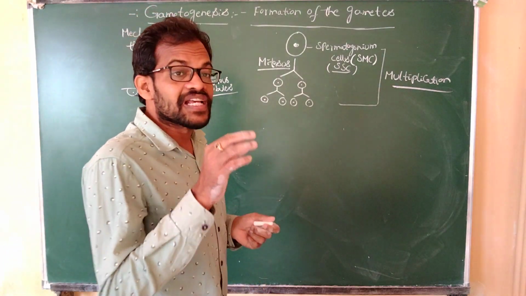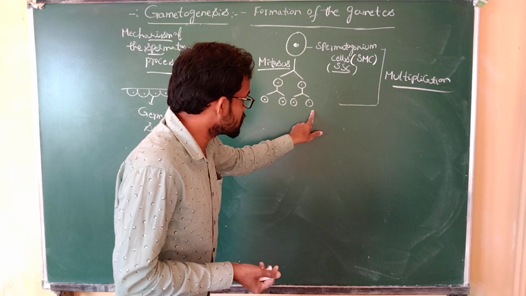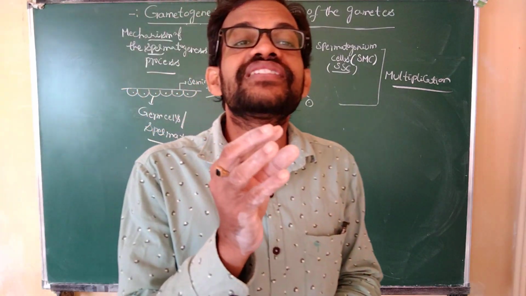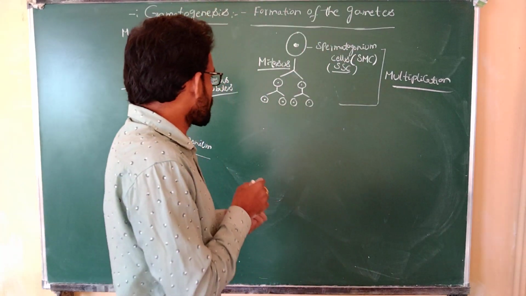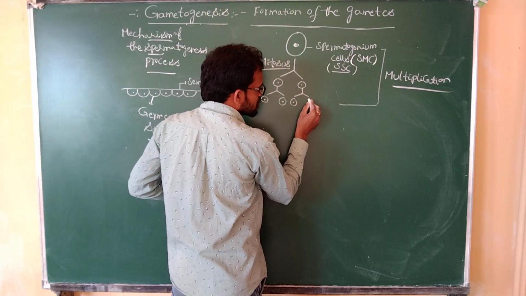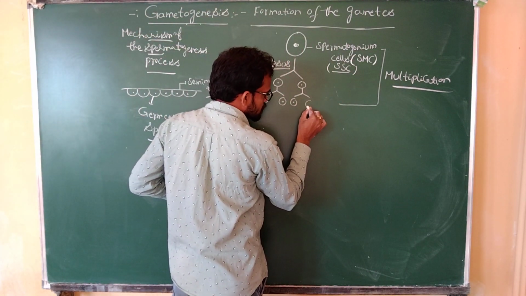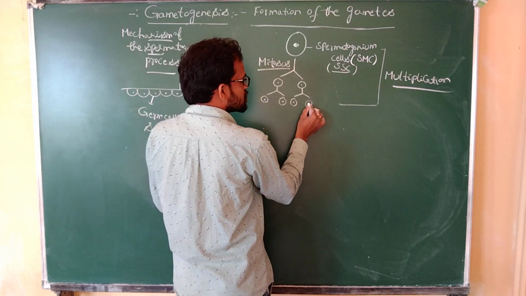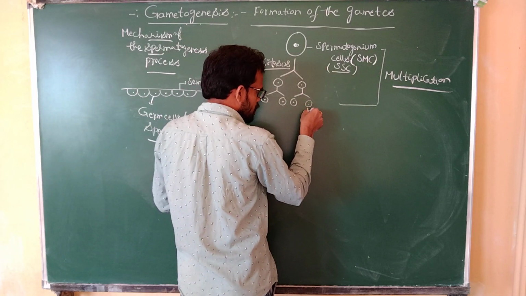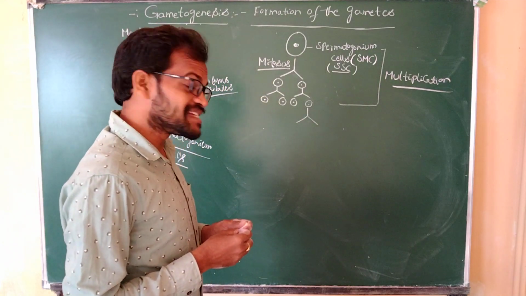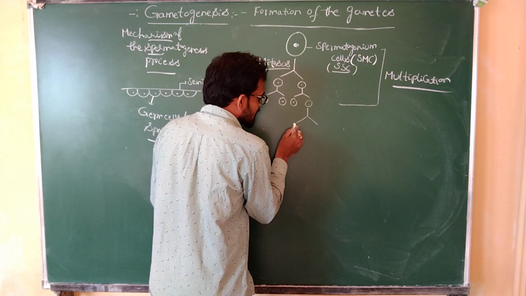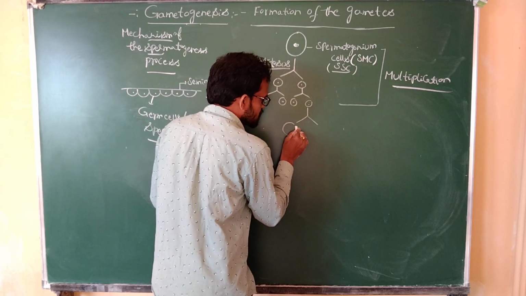Some of the cells convert into large cells, and these cells continue to divide.